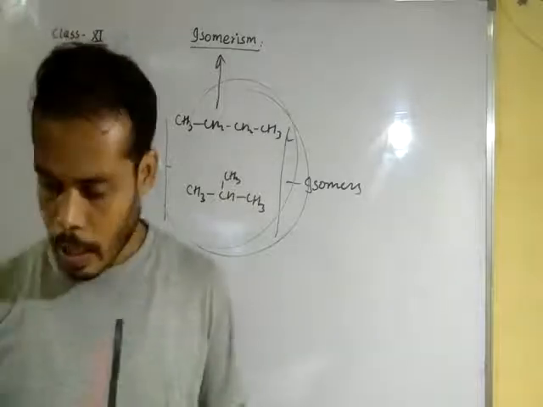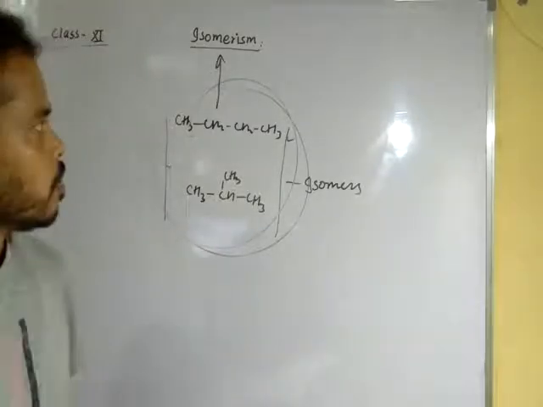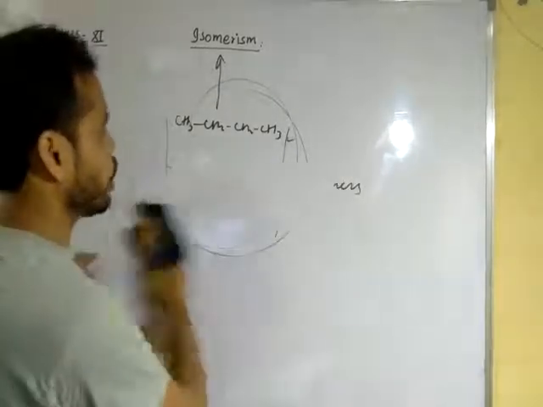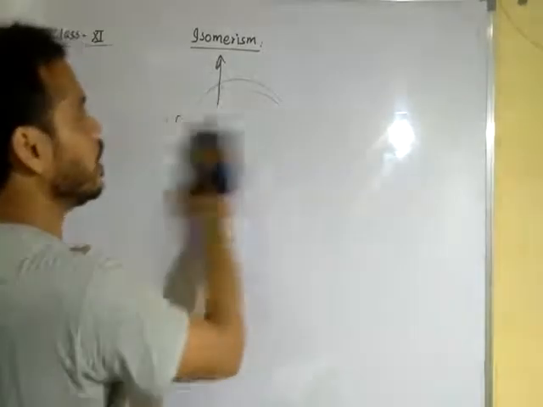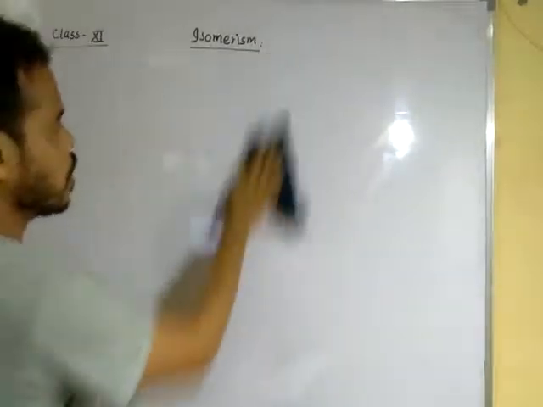Clear dear student? Now you know isomeres are further classified mainly into two categories.